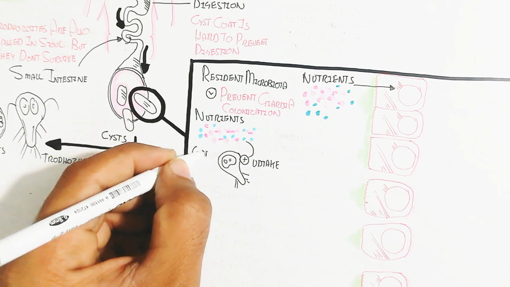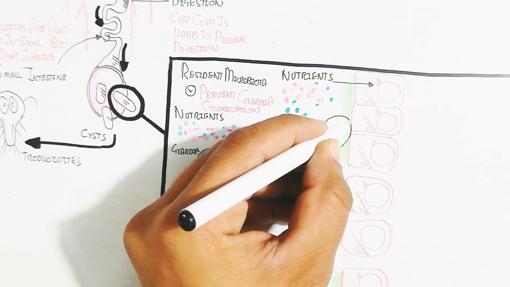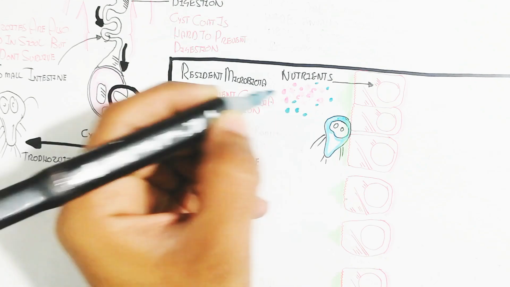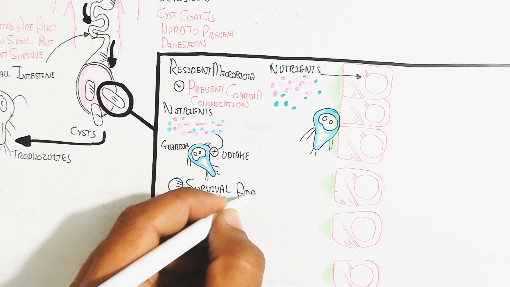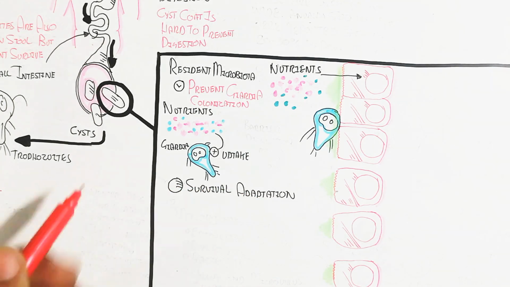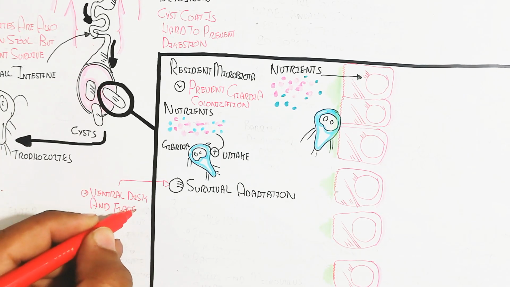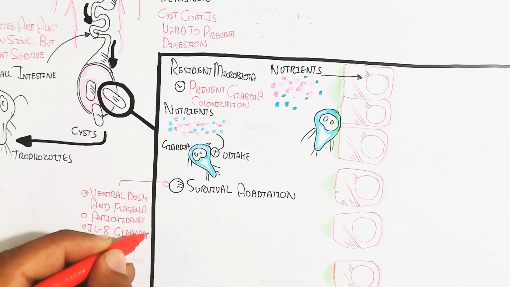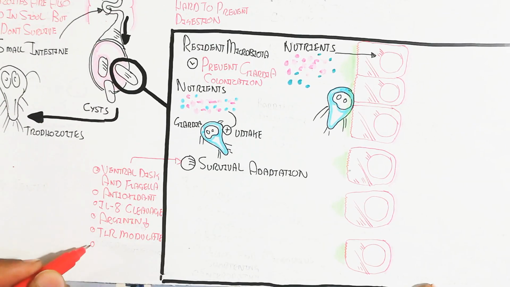This competition inhibits the growth of the microbiota and allows more growth of Giardia and uptake of nutrients by Giardia. In this way trophozoite formation occurs, and the trophozoites attach to the epithelial cell, the enterocyte. Survival and adaptation occur through the ventral disc and flagella, antioxidant production, interleukin 8 cleavage, RG9 decrease, toll-like receptor modulation, and VSP switching.